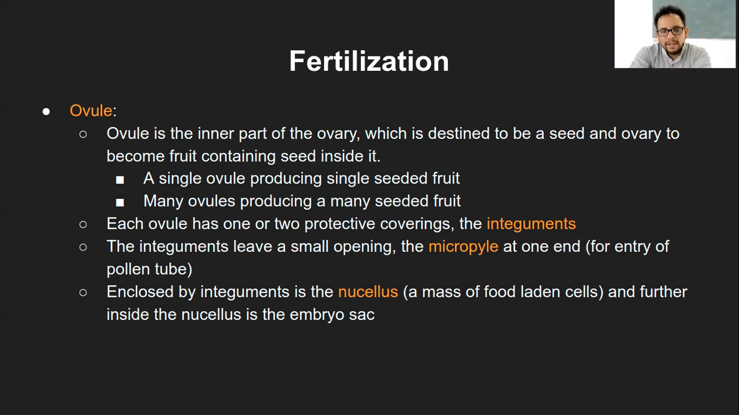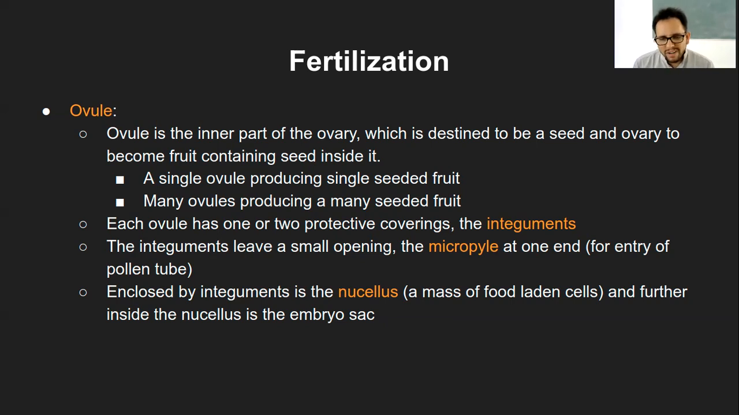So the ovule is the inner part of the ovary, which will become the seed, and the ovary becomes the fruit. Again, every one of you has seen what fruits are, right? Or how they look. So the whole of the fruit is actually the ovary of the flower, and the seeds within the fruit are nothing but the ovules of that particular flower. So the ovary is a bigger one, and ovules are present within it as the subcomponent.